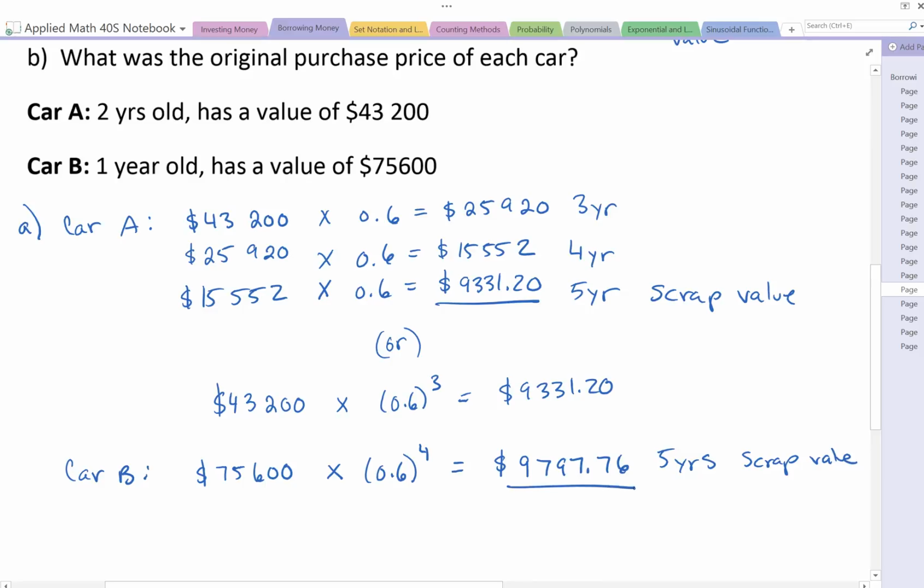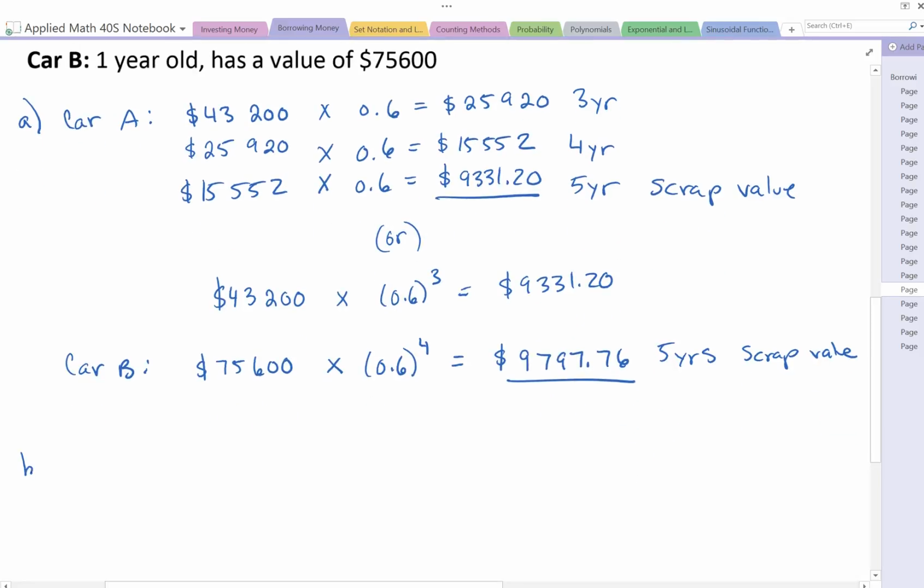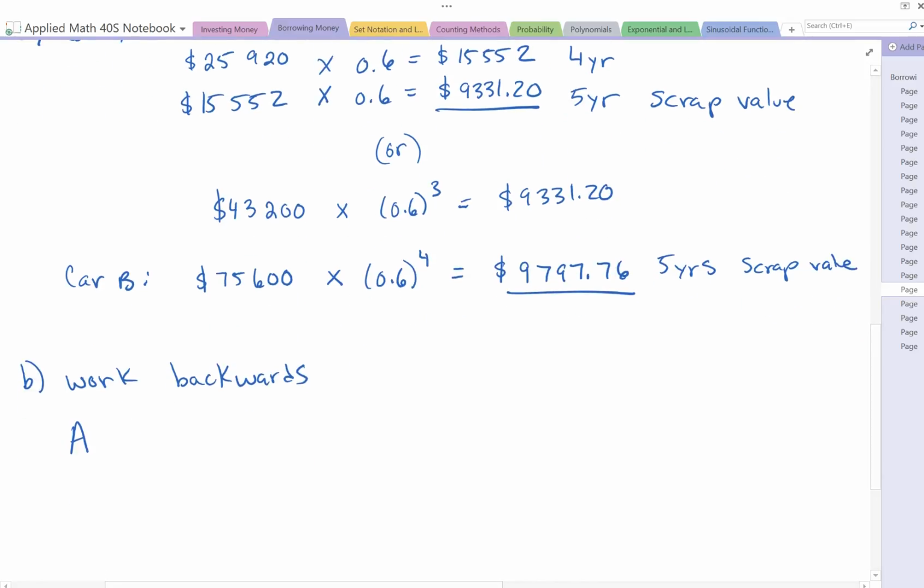Now B asks, what was the original purchase price of each car? And we will have to work backwards to get there. So if we look at car A, it's currently worth $43,200, and now that's at 2 years.